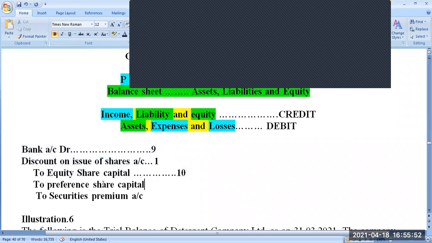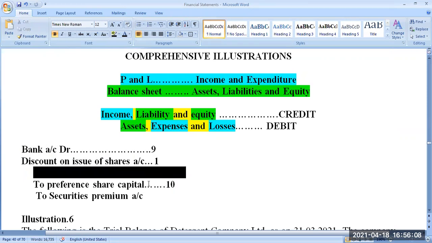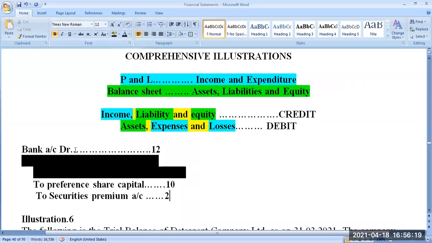Similarly, if you are issuing equity share like this, it will come. Suppose you are issuing a preference share, instead of writing equity share, you just write preference share. That's all. Here it will be 10 rupees. Suppose you are issuing for 12 rupees, that time this won't come. It will be 2 rupees here. Bank account debit 12 rupees, to equity share or preference share capital account 10 rupees, as the case may be. To securities premium, how much is the premium amount? That is 2 rupees. Like this.